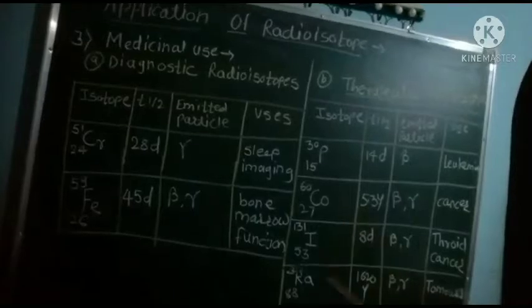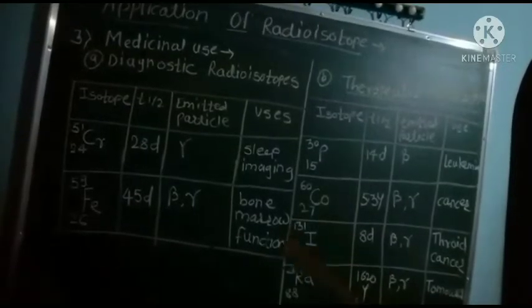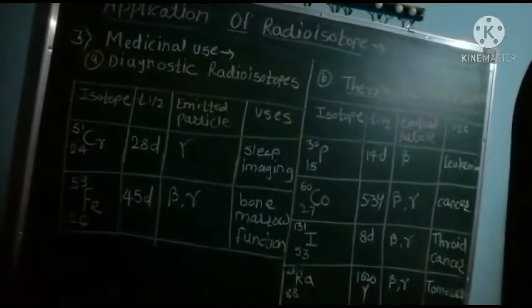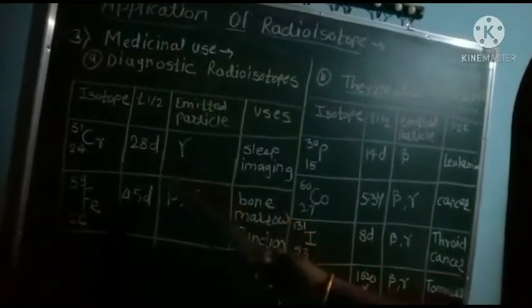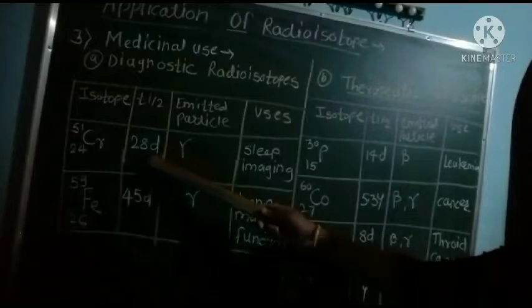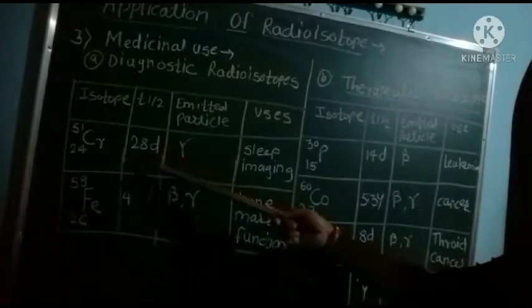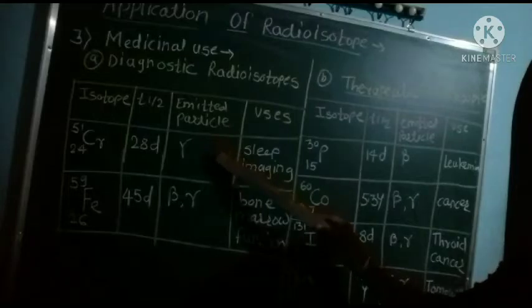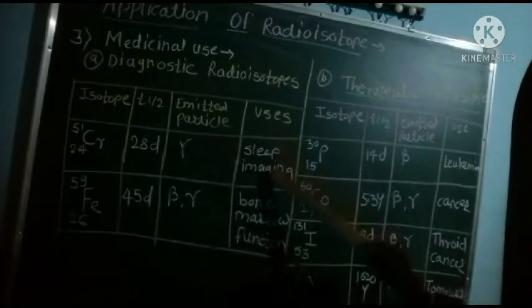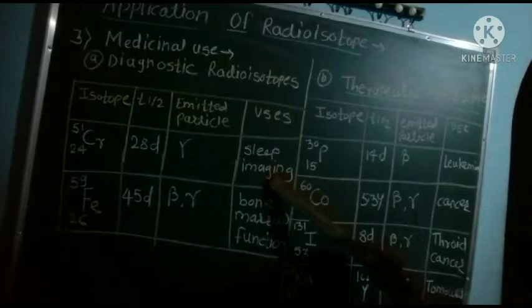The given chart shows the medicinal use of radioisotopes. The chromium-51 isotope, which has a half-life of 28 days, emits gamma radiation and is useful for spleen imaging.